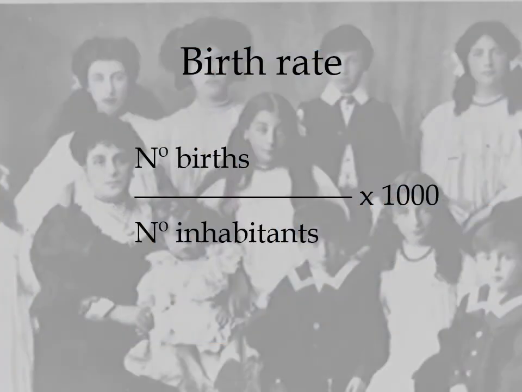Here we can start with the rates, which are one of the most important parts of our unit. This is the birth rate, which calculates the number of births divided by the number of inhabitants, so the people that live in a country, per 1,000. The result is in per mille, such as 30 per mille, meaning that there are 30 births per 1,000 people. Remember that per mille is represented like a percentage, but with two zeros, like this.